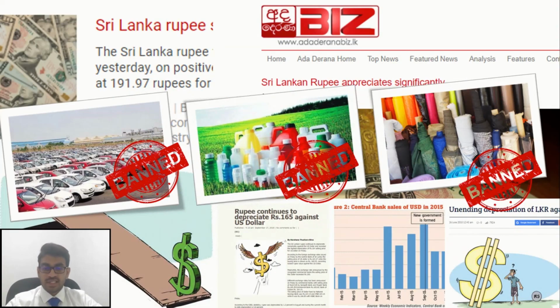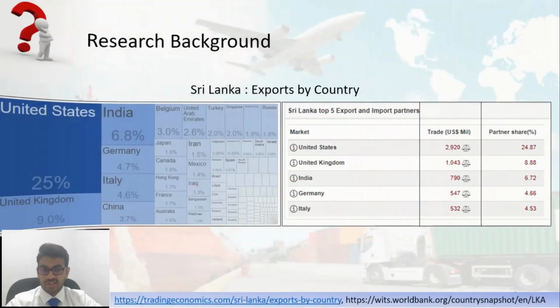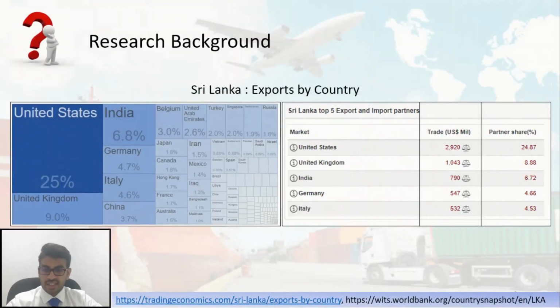Then why are all of these articles focusing on this USDLR exchange rate? Why not another currency? It's because, according to the World Bank reports and the Trading Economics website, the main trading partner of Sri Lanka is the United States. It is about 25% of the total market share. So Sri Lanka has to mainly deal with this USD.